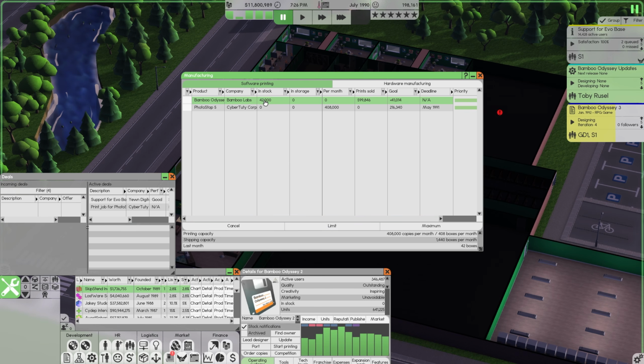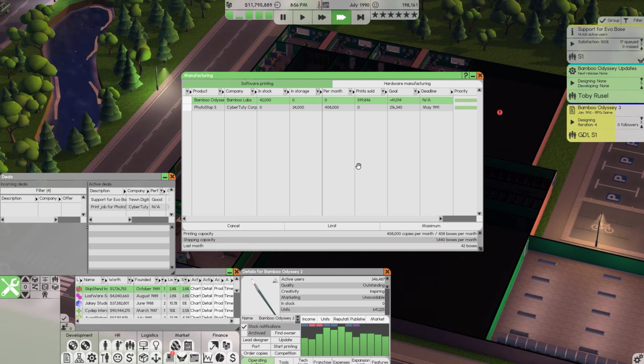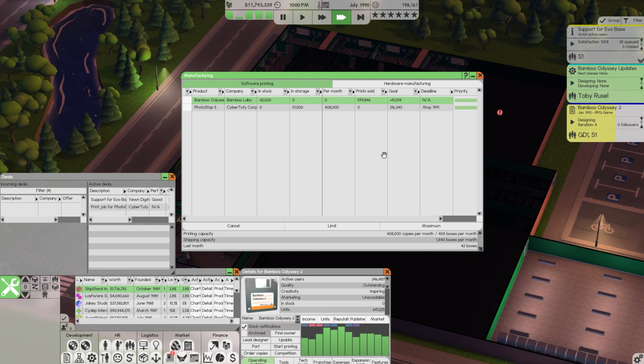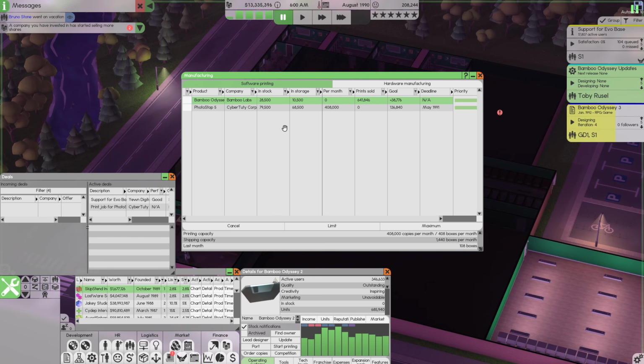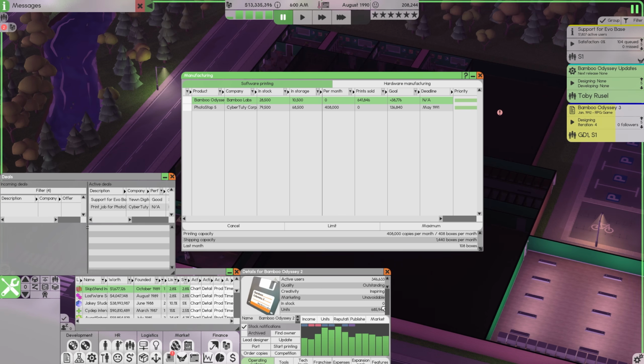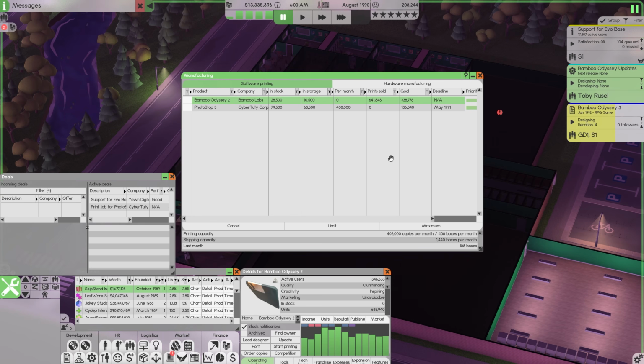It says we have 42,000 in stock here though, so I'm wondering if we let this game run over to the next day, if my project management is set up correctly, because I did change it the other day. So let's jump to the next day, and no, we still have nothing in stock. We have 28.5 in stock and 10.5 in storage. Goal is less than 38,000, so it looks like it is working. It's just not making quite enough.